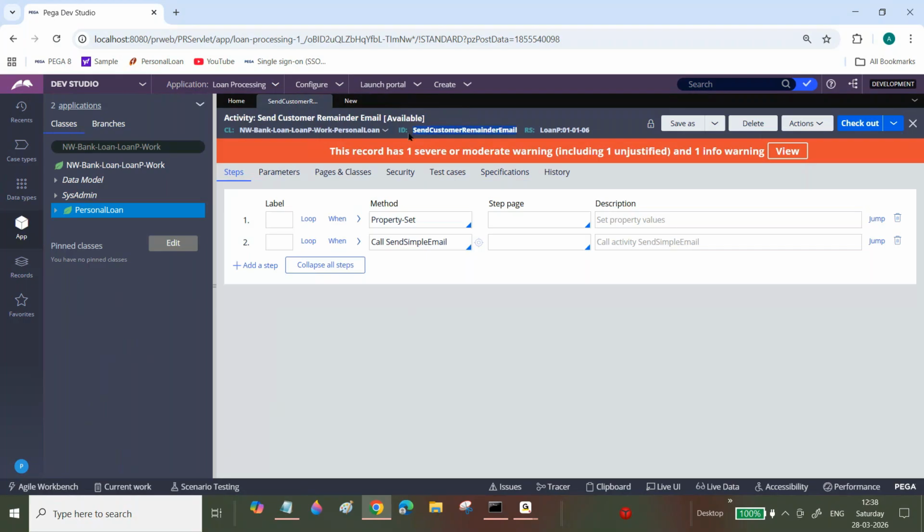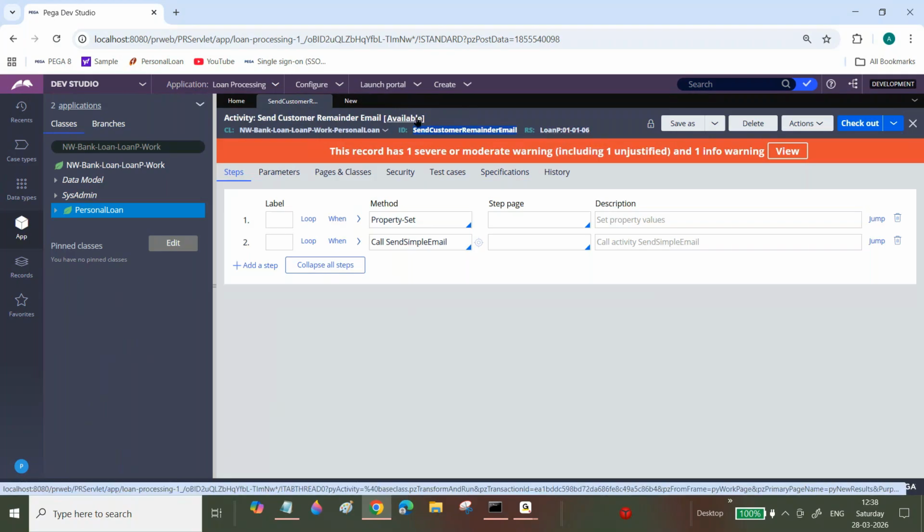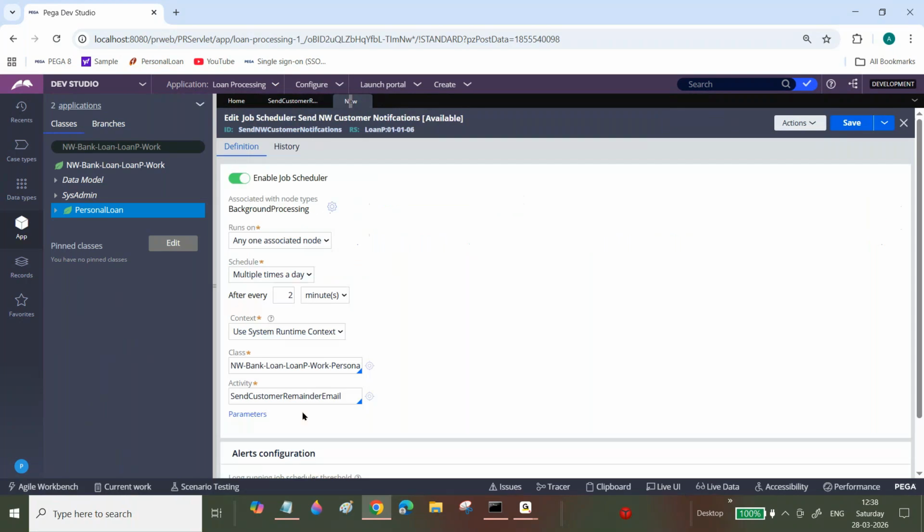Even if you create it in a different rule set, we can call it. See, if you create it at the top level and it is allowing the call, then okay, fine, then change the rule sets. If it is not allowing, you need to create a proper rule set and a proper rule set version. That's why I told you, right? When you are creating a job scheduler, you need to give the proper rule set and rule set name.